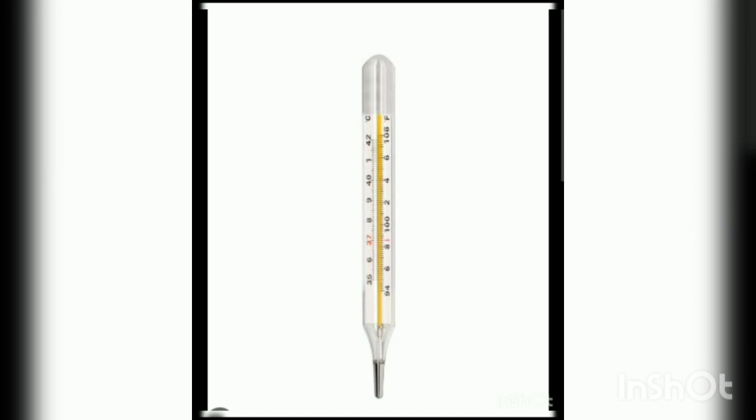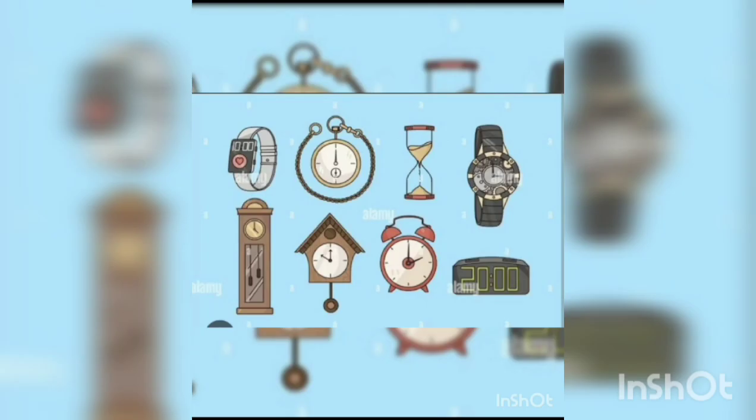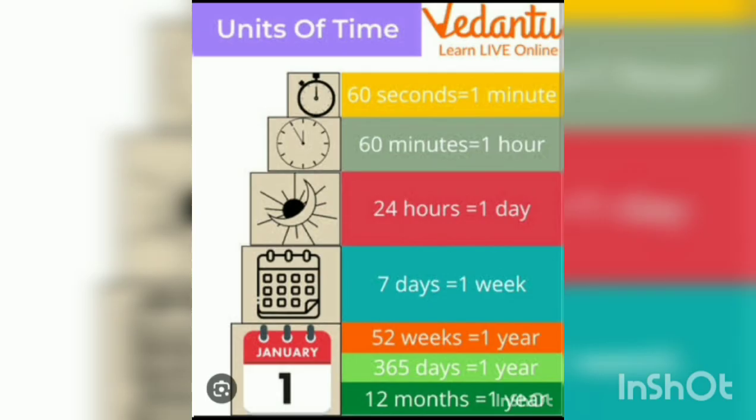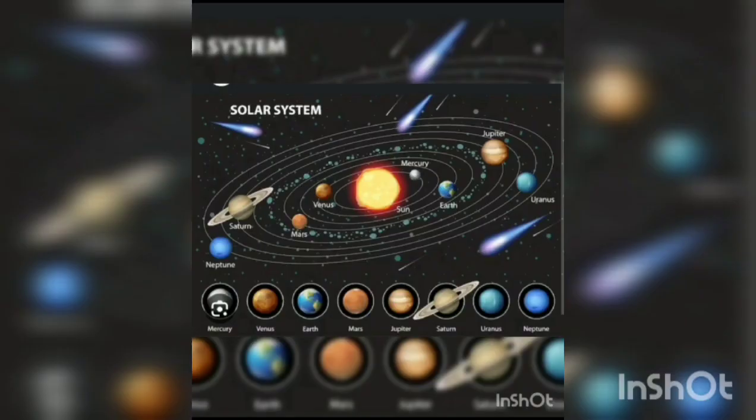Next is measurement of time. We measure time with the help of a wristwatch, a timepiece, or a clock. Okay, so we have completed the topic of measurement by discussing many objects. Okay, let's move to the next topic, that is the earth, sun, moon, and the stars.